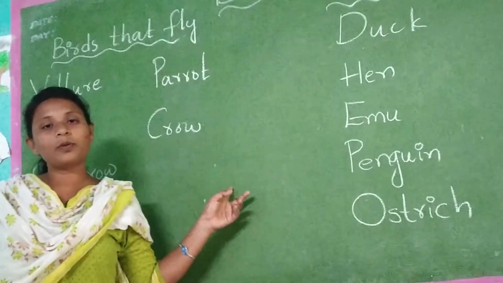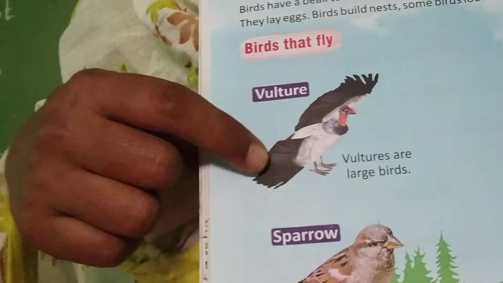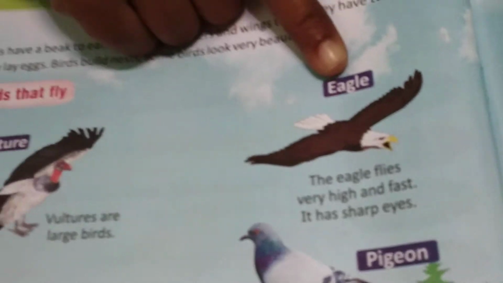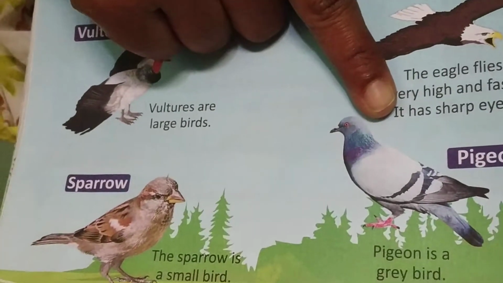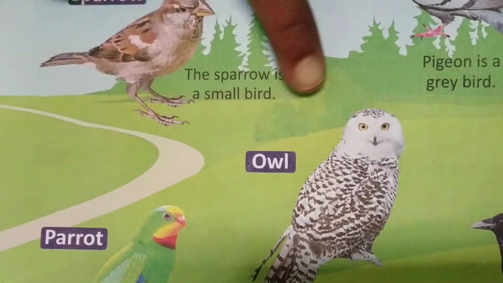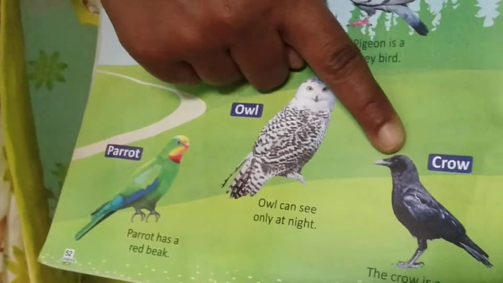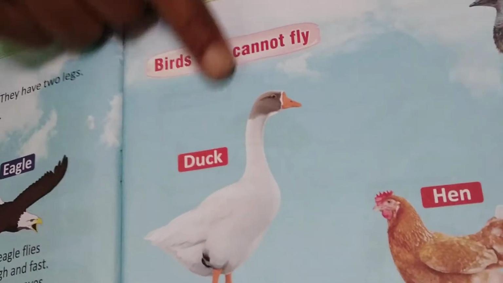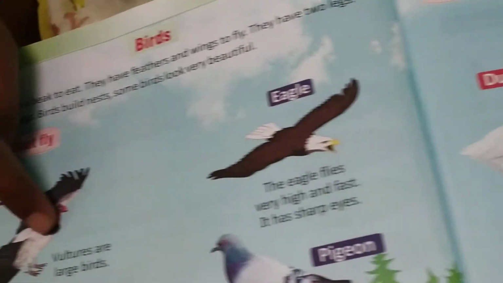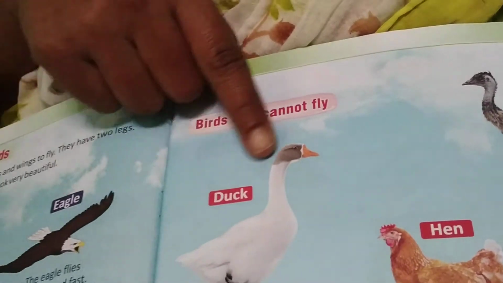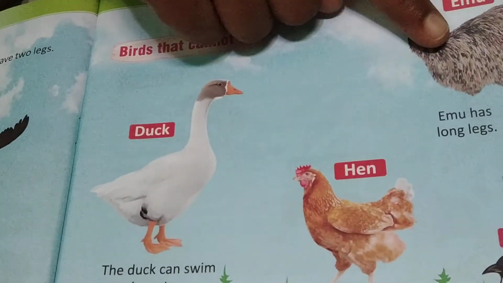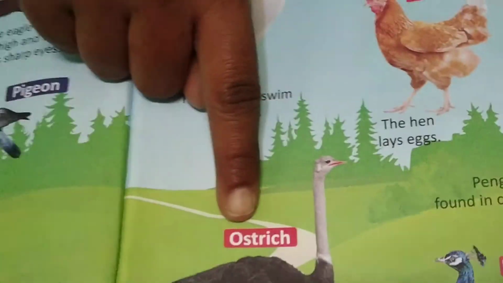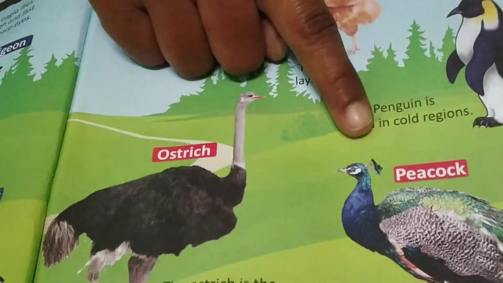Okay? Now open your course book and you can see these pictures. See, this is vulture. Vulture, eagle, sparrow, pigeon, parrot, owl, crow. Crow is black in color. Duck. Birds that cannot fly. Okay? Duck. Emu. Hen. Penguin. See? Ostrich. Peacock. Okay children?